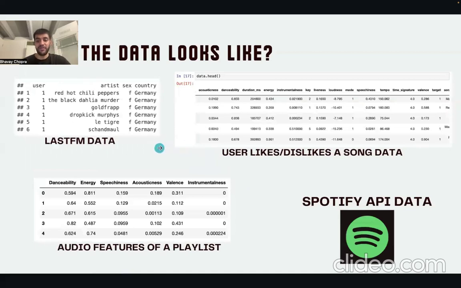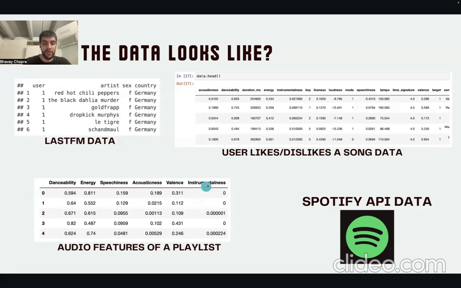So this is what has been extracted from the Spotify API. As you can see, the Last.fm data, this was used for association rule mining. It's a record data set, which has artist names, it has the country, it has the gender, it has the user ID. And this particular data set has the target variable, which describes whether the user likes that song or not. And these are the audio features, as you can see, such as acousticness, danceability, duration, energy, instrumentalness, liveness, loudness.